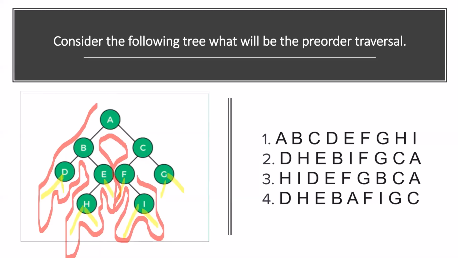Then it will come here. C first time will not be printed. G first time will not be printed. G second time will be printed. Then C second time will be printed. So I hope you understand it. In pre-order, we printed the node the first time we reached it. In in-order, we print it when we reach the node the second time. And similarly, in post-order traversal, we print it the third time we reach the node. So there is homework for you: please comment down what will be the output of in-order traversal for this tree.